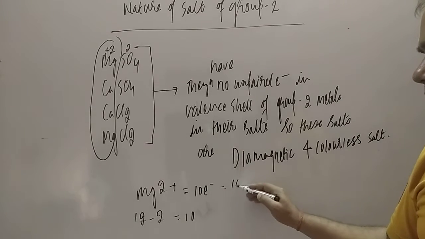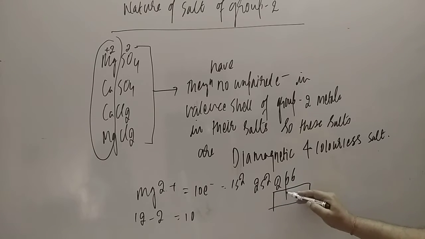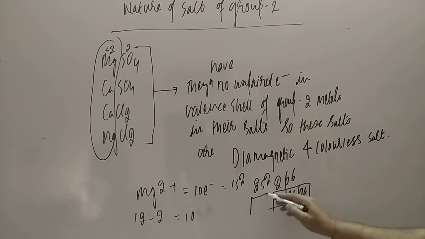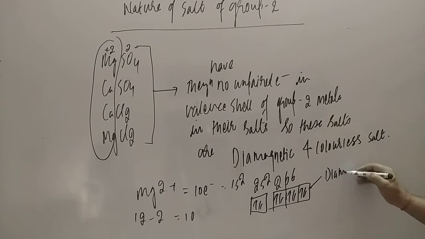So you can write the configuration: 1s2, 2s2, 2p6. Have a look, student, and you will find that there is no unpaired electron. All are paired electrons, and the octet is complete in the valence shell. So firstly, it is diamagnetic. Diamagnetic means they will be repelled by a magnet.